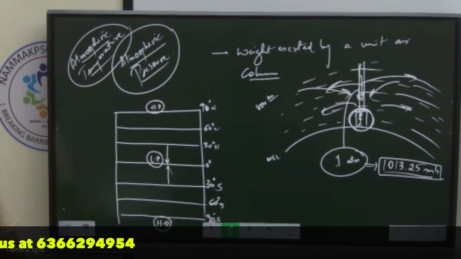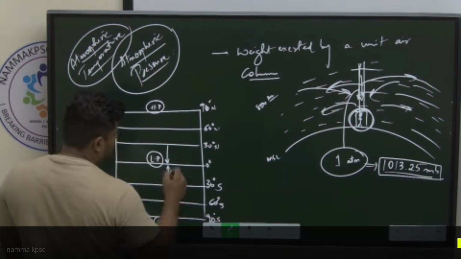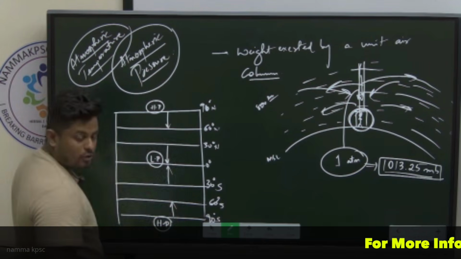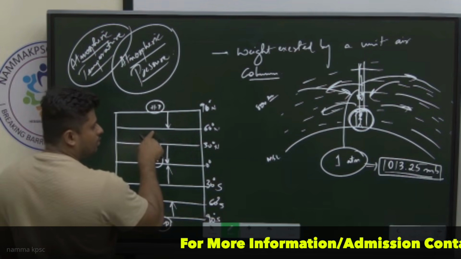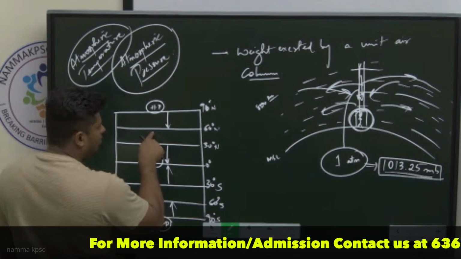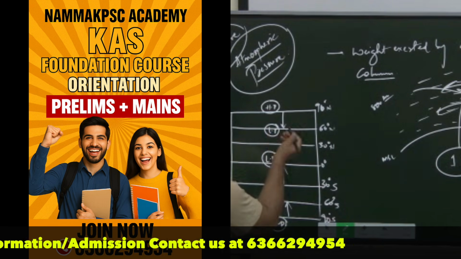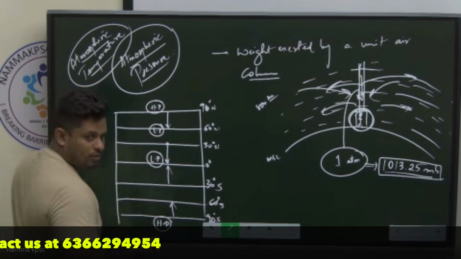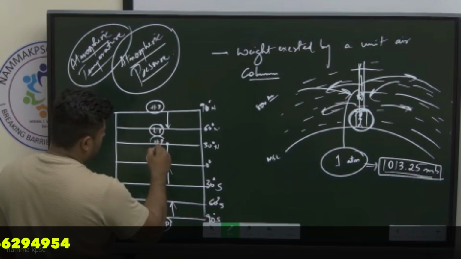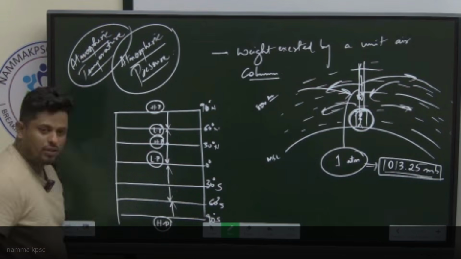If it is high pressure, what will happen to it? Should it receive winds or should it give out winds? High pressure always sends winds outward. Correct? So if a latitude over here, 60-degree latitude, is receiving winds, what pressure? Sure. If it is receiving winds, low pressure. If this latitude is sending out winds, you can now fill it. This is the theoretical explanation.